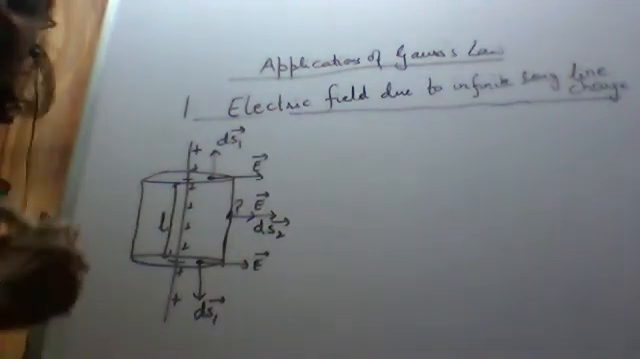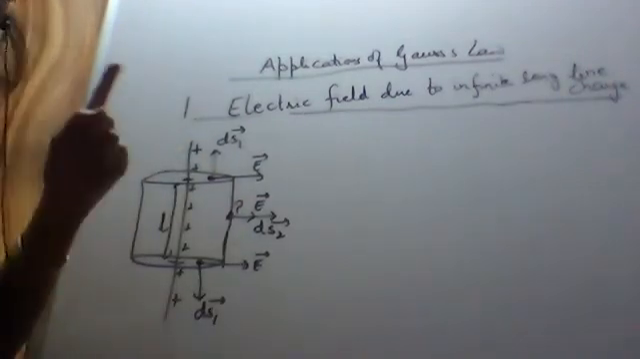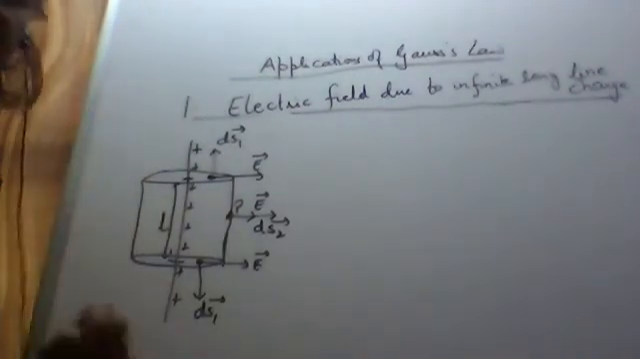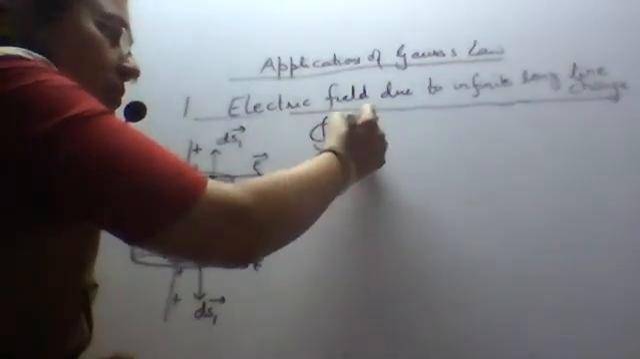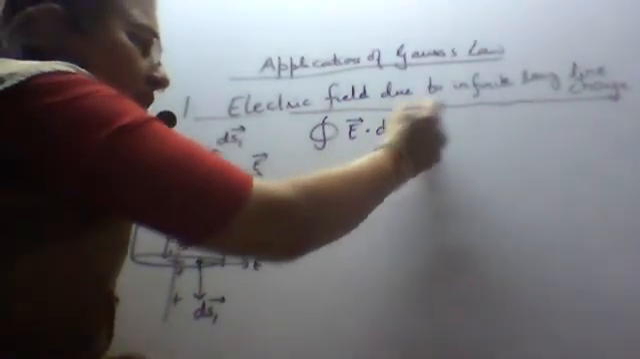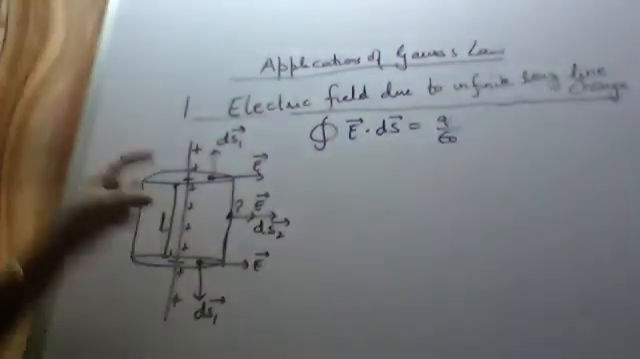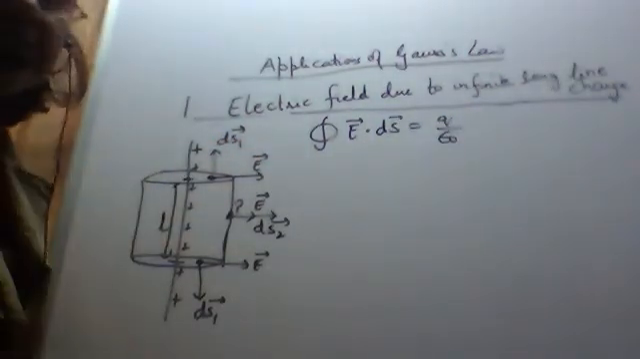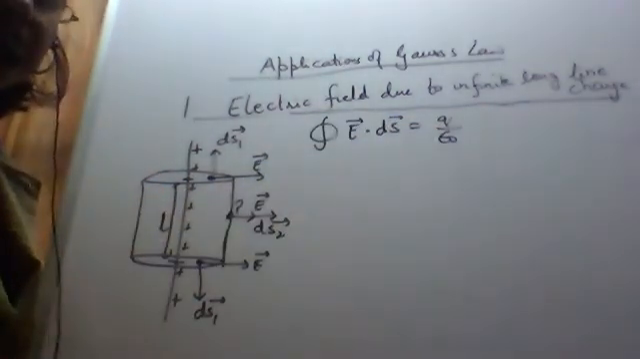Now we start from Gauss law. As we are doing the application of Gauss law, using this we'll find out the electric field. So we'll start from Gauss law: closed surface integral of E dot ds is equal to Q upon epsilon naught. Here the charge enclosed inside this Gaussian surface, let it be Q.